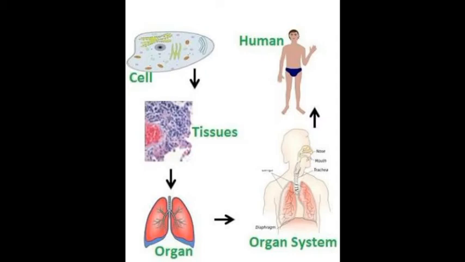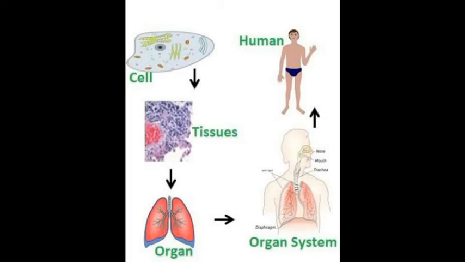But how does each cell know what to do? That's where DNA comes in, like a boss. It instructs the cell what to do. In other words, it is a blueprint for our body. It determines all the characteristics of a living organism.